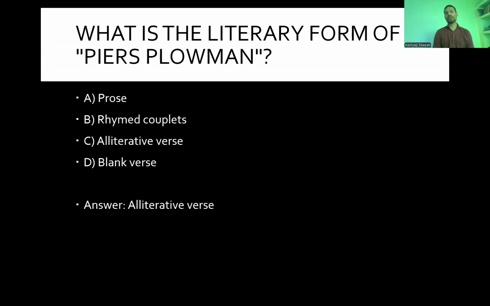What is the literary form of Piers the Plowman? Prose, rhymed couplet, alliterative verse, or blank verse? And the answer is alliterative verse. At that time, we haven't seen prose or rhymed couplet, and blank verse came a bit later, somewhere around the time of John Milton, because his Paradise Lost was perhaps the first blank verse. But it doesn't mean that before there was no blank verse. There was, but mostly rhymed at some level.